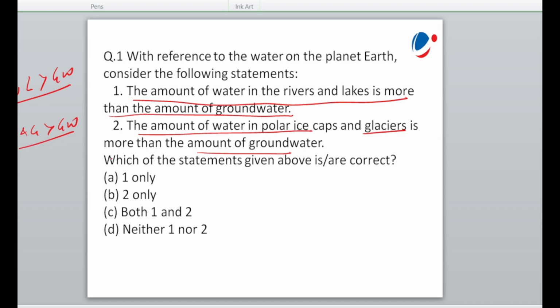So before coming to the correct answer, we can look at the diagram of the distribution of the world's water.